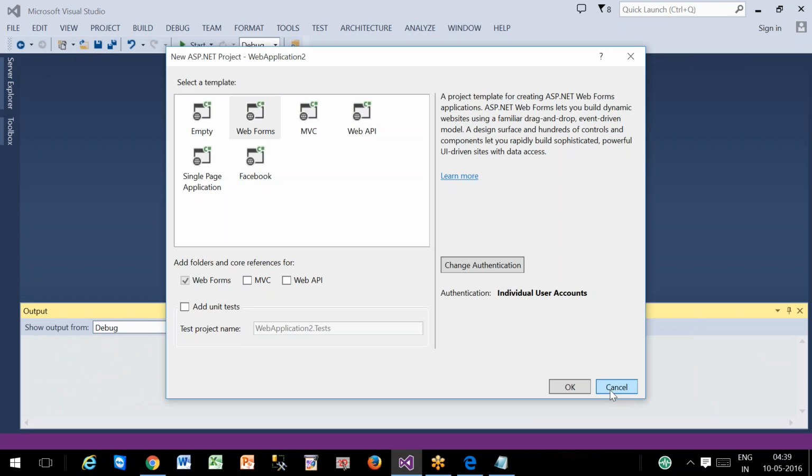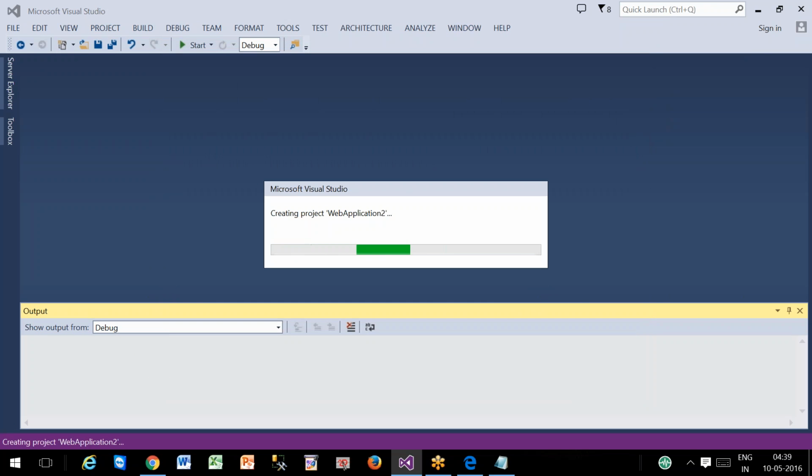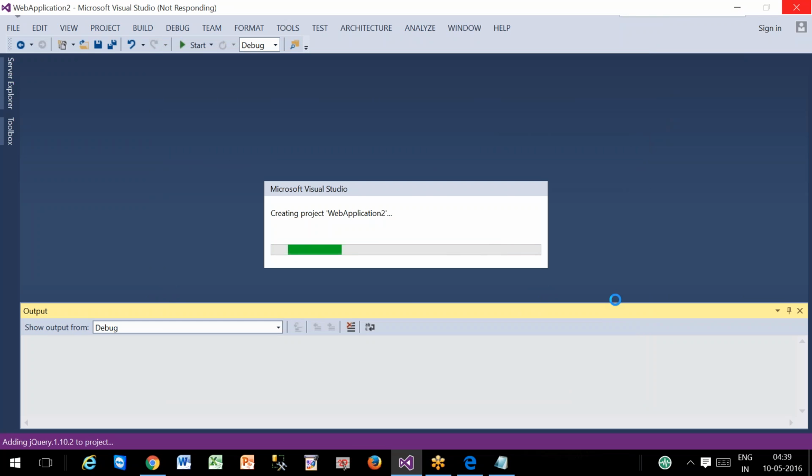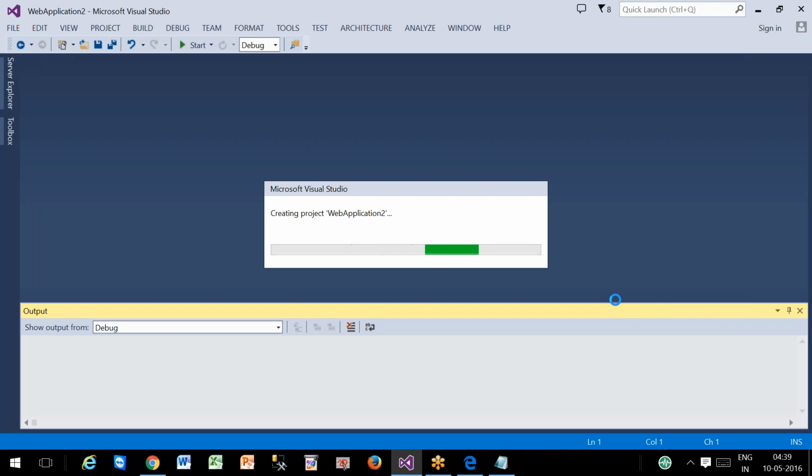With this process, a new ASP.NET web application is going to be created, and we are entering into the web application development environment in .NET. The web application will have a special user interface, called web page or web form. A web application is a collection of web pages. The other day I showed you how to add a web page, and we designed that web page with a collection of controls, and we wrote one line of code, executed it, and got experience with the web application development environment.